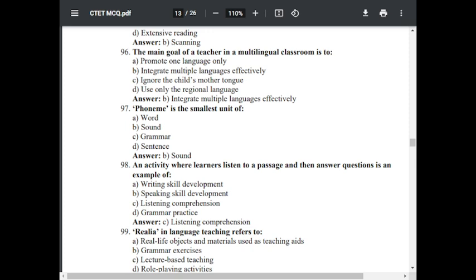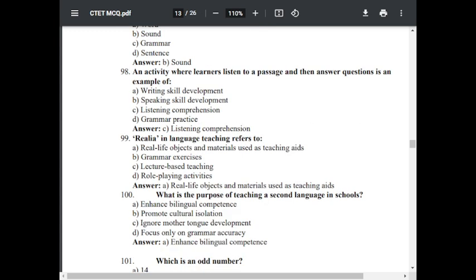Question number 98. An activity where learners listen to a passage and then answer questions is an example of option A, writing skill development, option B, speaking skill development, option C, listening comprehension, option D, grammar practice. The correct answer is listening comprehension. Question number 99.